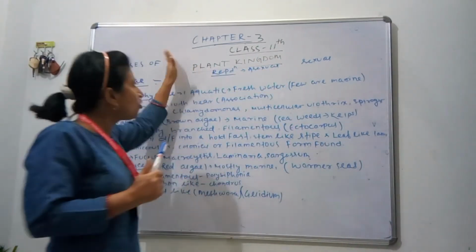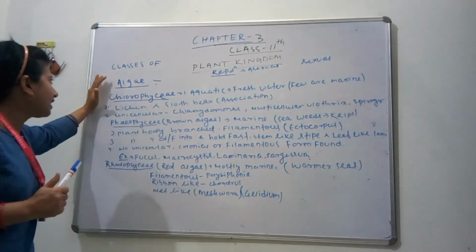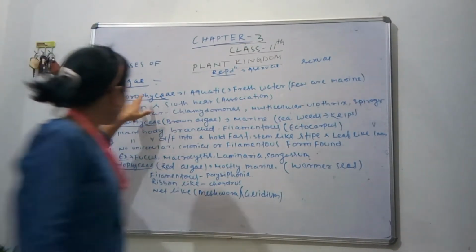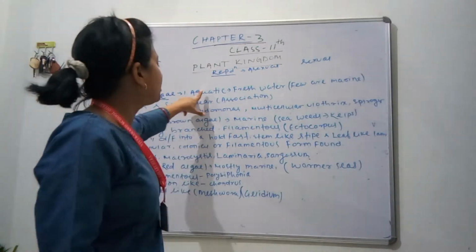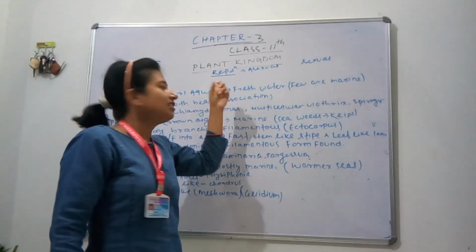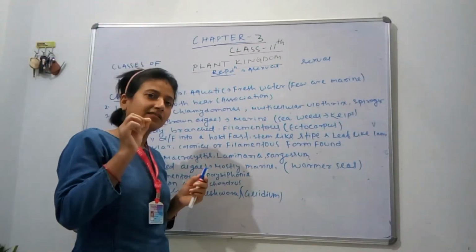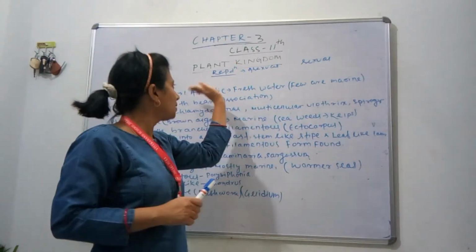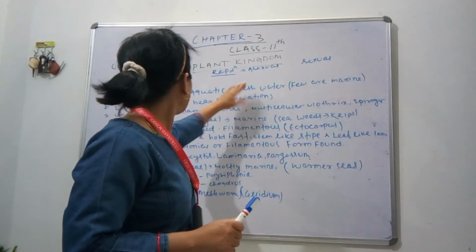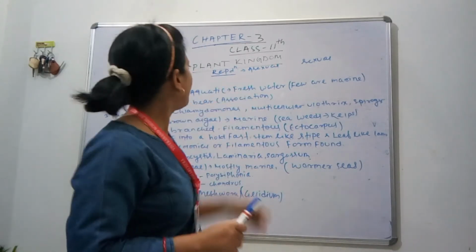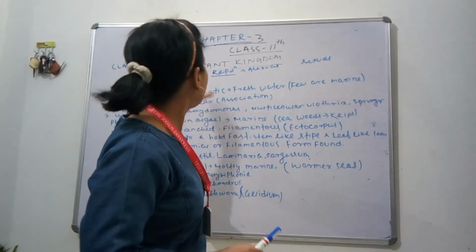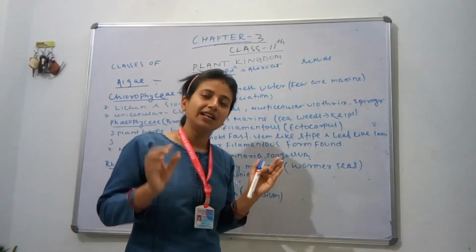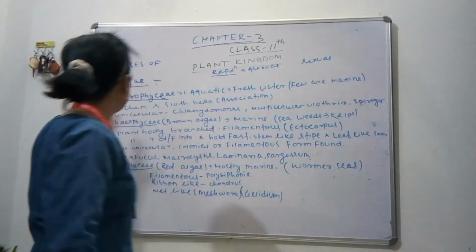So here let's get familiar with the different classes of algae by their general characteristic features. So first class is your Chlorophyceae. This is completely aquatic, means some of them only, or few of them only, are marine and a large number of species are freshwater. So the members of class Chlorophyceae are completely aquatic. A large number of species live in freshwater and a few live in marine water.